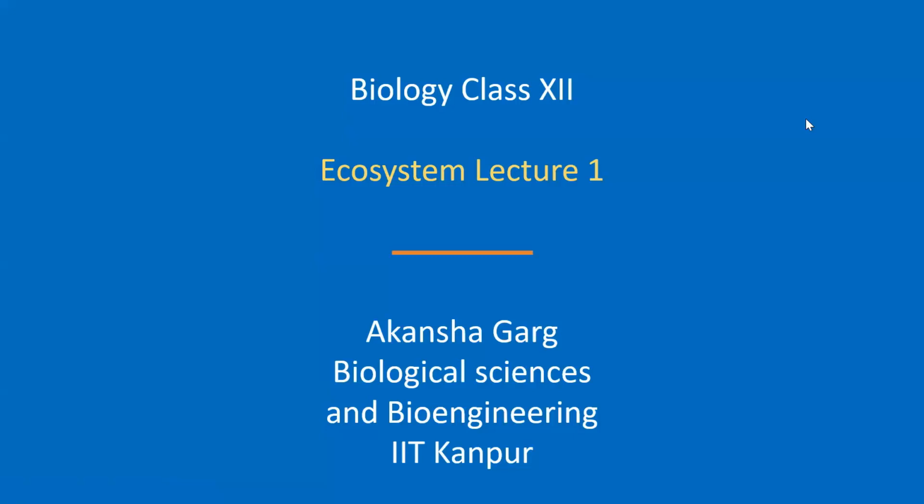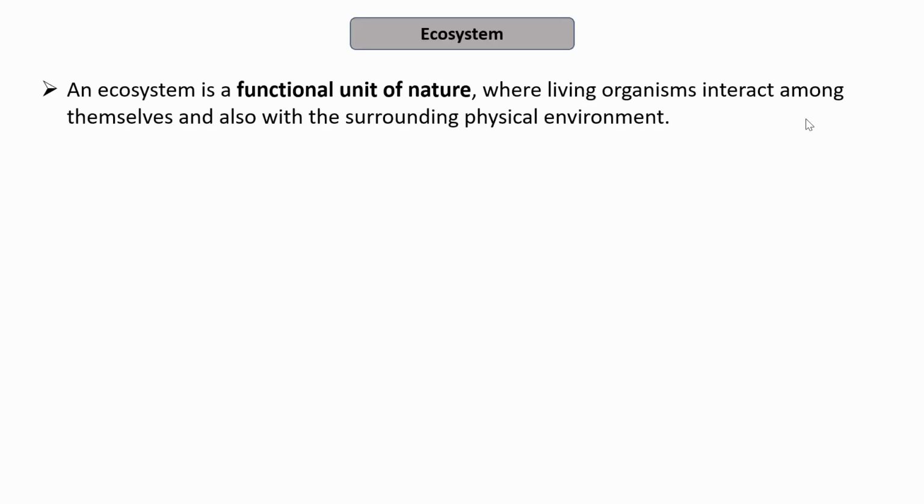Ecosystem, what is ecosystem? Ecosystem is a functional unit of nature where living organisms like biotic organisms interact among themselves and also with the surrounding physical environment. So basically, it is a functional unit of nature where both the biotic and abiotic components interact with each other. And the study of this ecosystem is known as ecology.